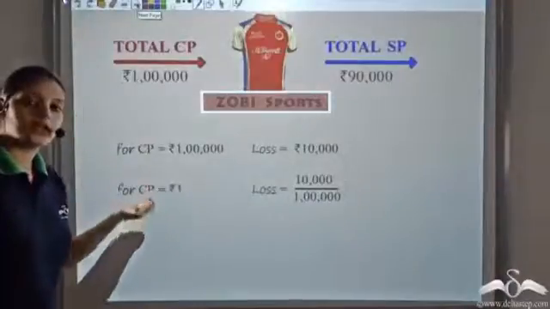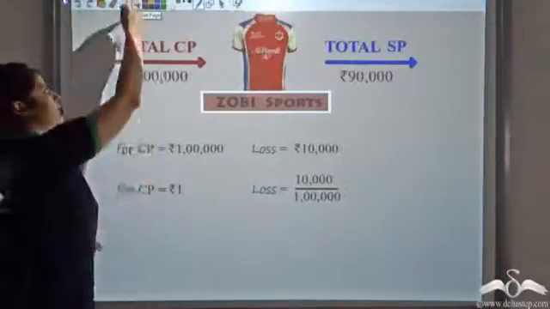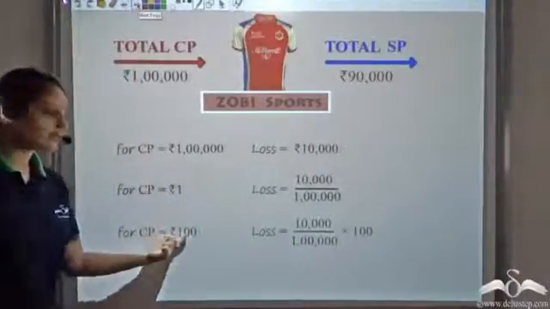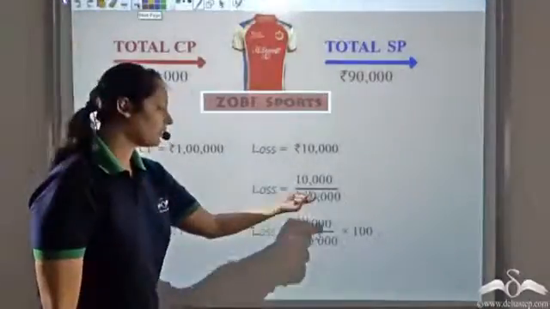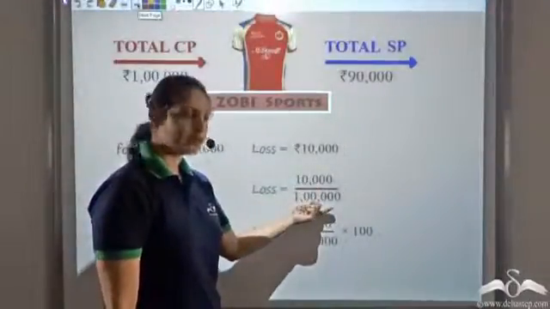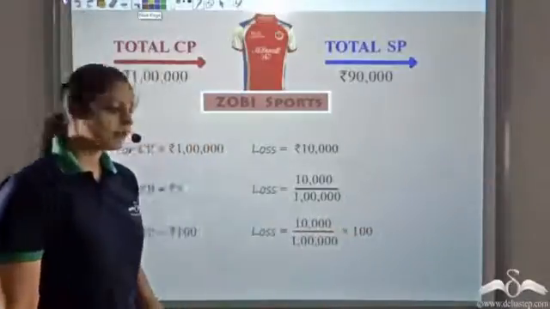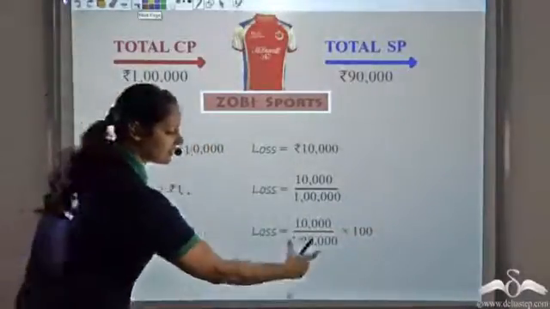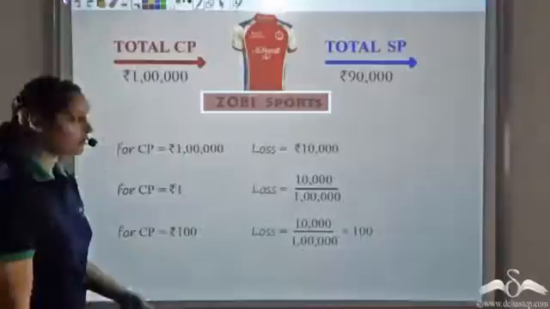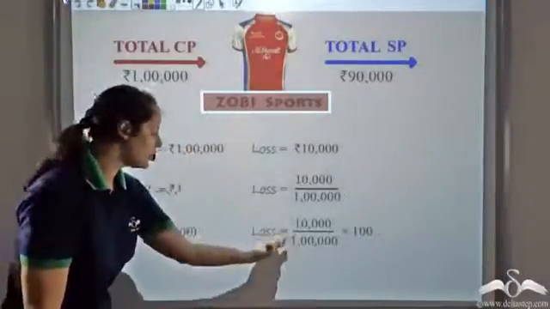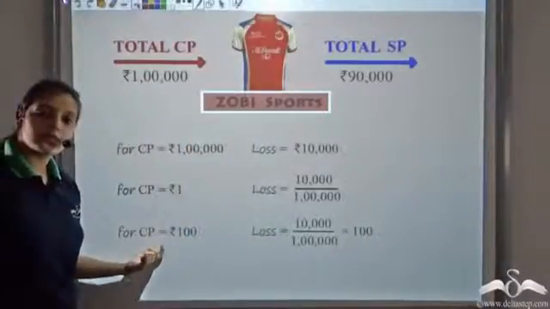Similarly, I can find for 100 rupees also. If my cost price is 100 rupees, then the loss would be 10,000 divided by 1 lakh times 100. This is the loss which Zobi Sports suffered for every 100 rupees of the cost price.